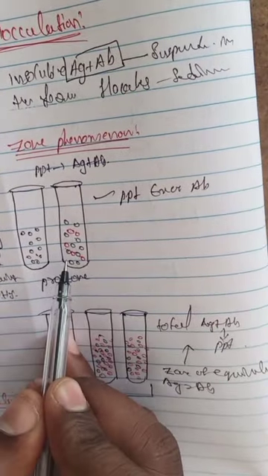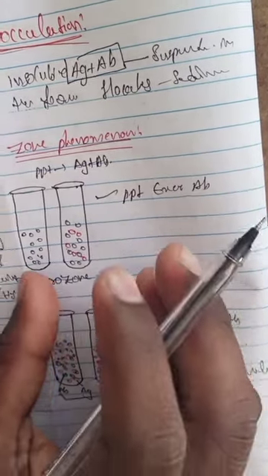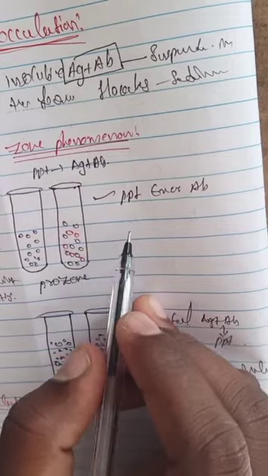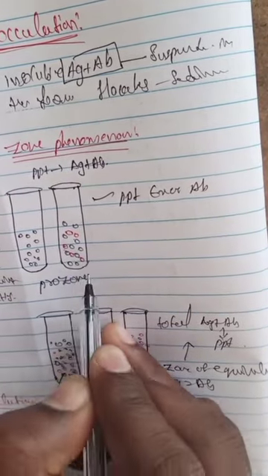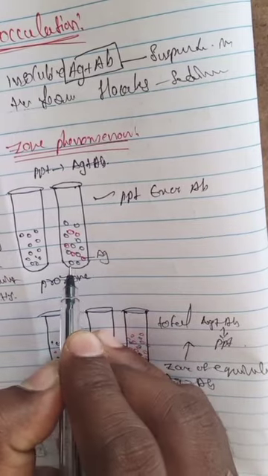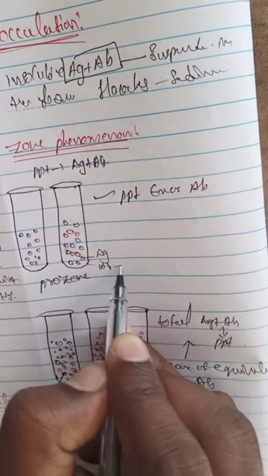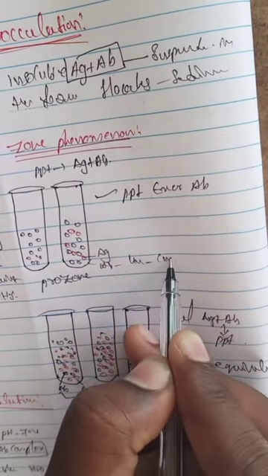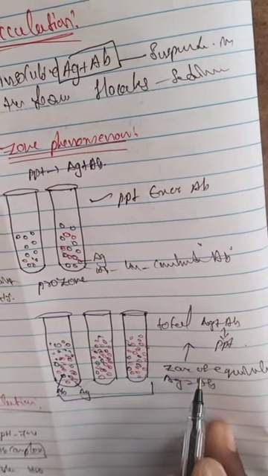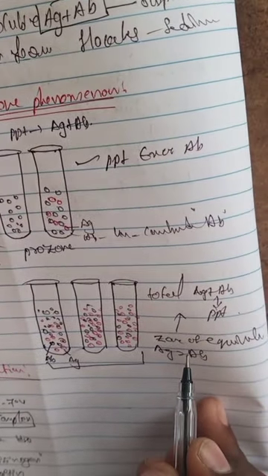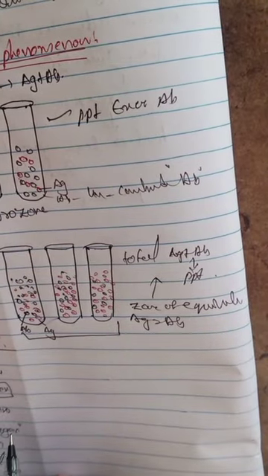Here there is no chance for the formation of precipitate. Here the precipitation starts. Uncombined antibodies are present here. There are 1, 2, 3, 4, 5, just five antigens present, and 1, 2, 3, 4, 5 antibodies present. So here uncombined antibodies are present. Where no uncombined antibodies or antigens are present in the given reaction, it is known as the zone of equivalence.